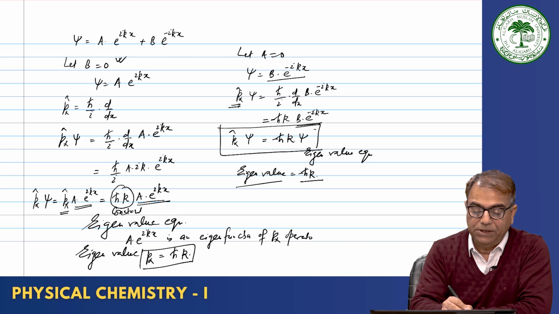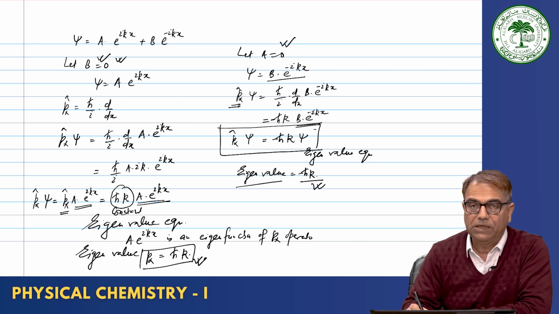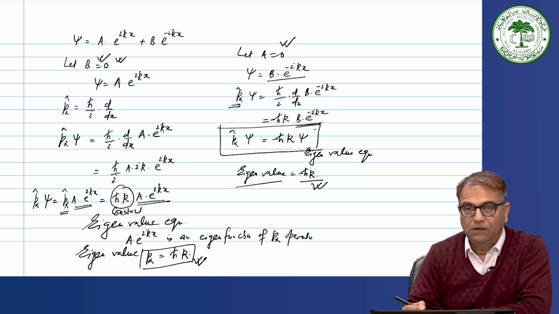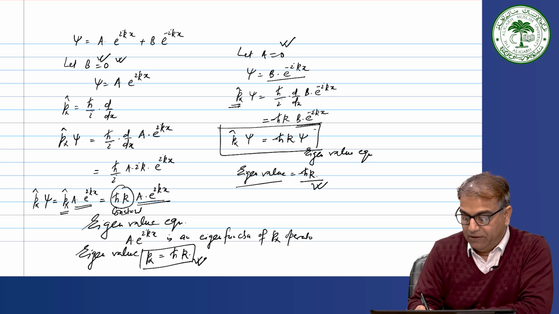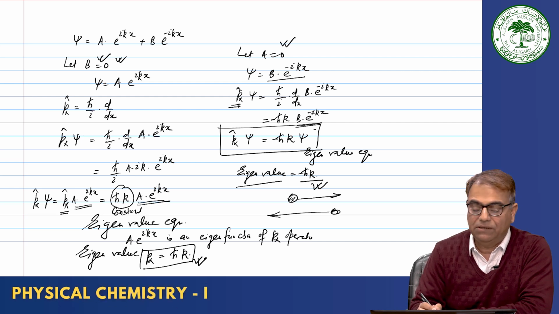So, if b is equal to 0, you get momentum h cross k. If a is equal to 0, you get momentum minus h cross k. And momentum is a vector quantity. So, the sign of the momentum tells you that if in one case the particle is moving in this direction, then in another case the particle is moving in this direction. Of course, we are talking about one dimension.